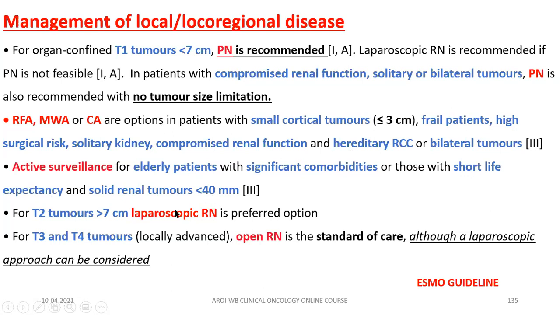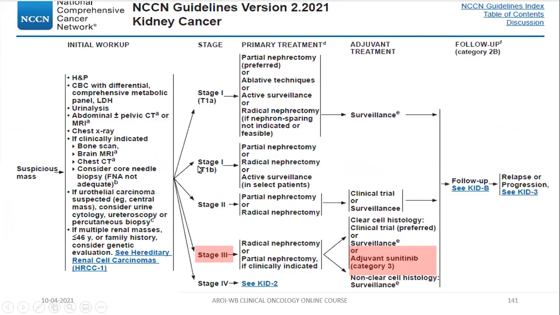Tumor more than 7 centimeter, laparoscopic radical nephrectomy should be done. For T3, T4 tumor, open radical nephrectomy is the standard of care. So this is the slide. I only want to emphasize this, that the role of adjuvant sunitinib for stage 3 RCC is not well established and it is category 3.